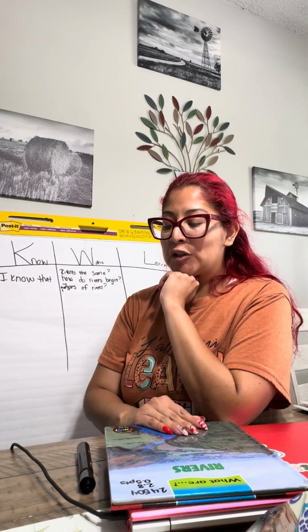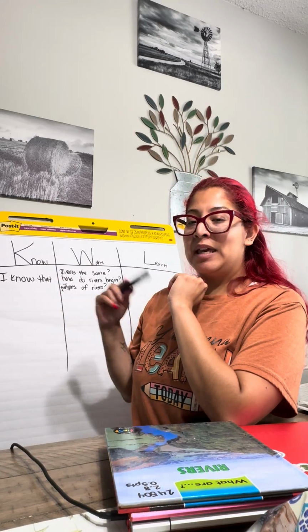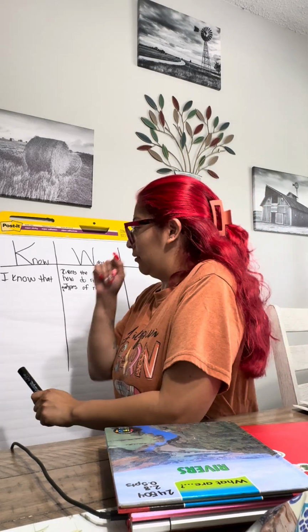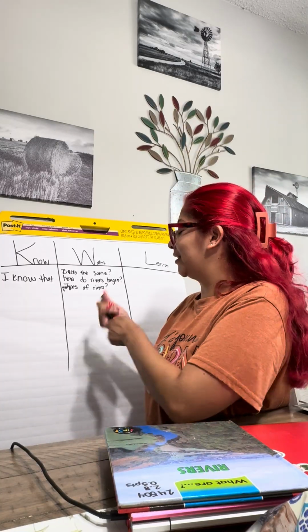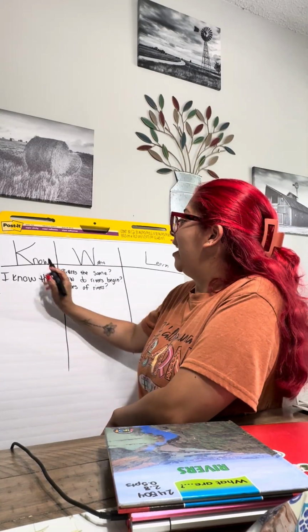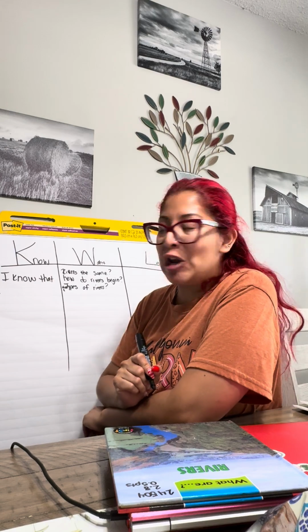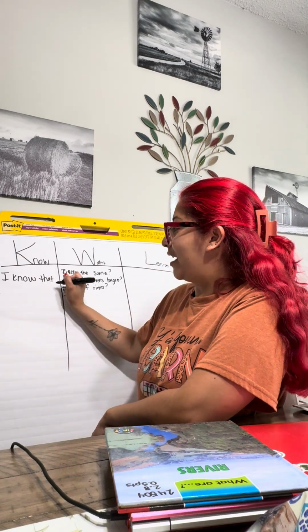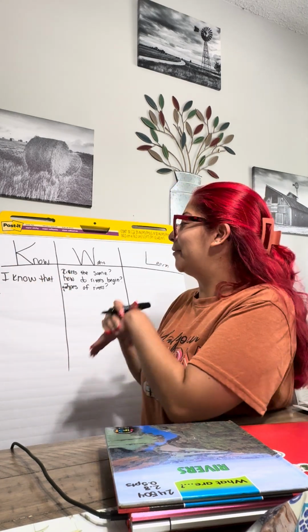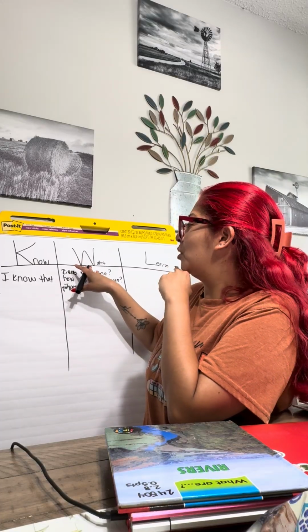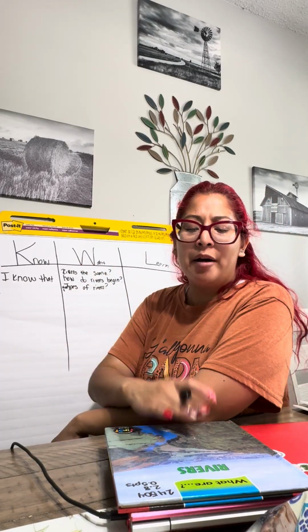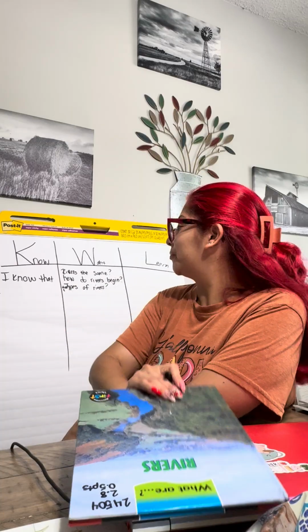We are first going to be filling out our KWL chart. This was from our Vaka text. And in our K, what do we know? I know that. Write it down. As we move on, now I'm going to do our W. What do you want to learn about rivers?